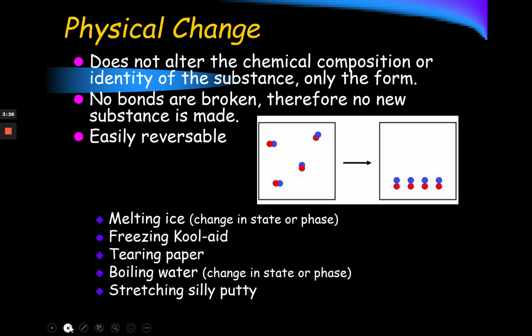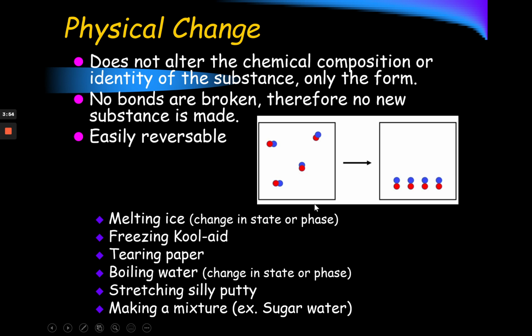So when a physical change occurs, we do not alter the chemical composition or the identity of the substance. The paper remains paper, or the white talcum powder still remains white talcum powder. No bonds are broken, therefore no new substances are made. These types of changes, physical changes, are easily reversible.